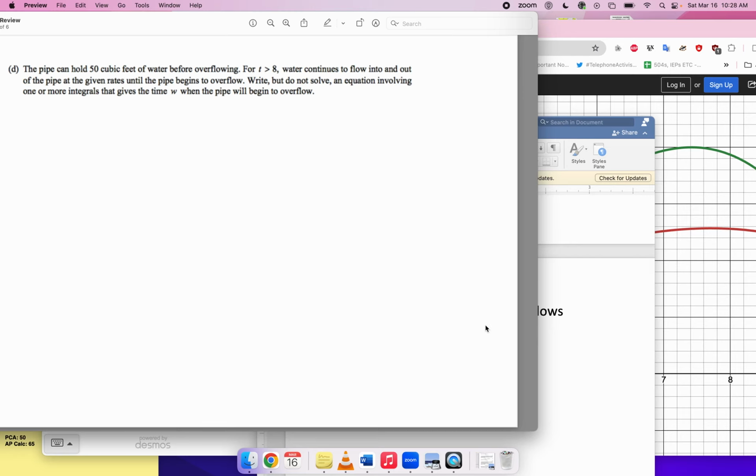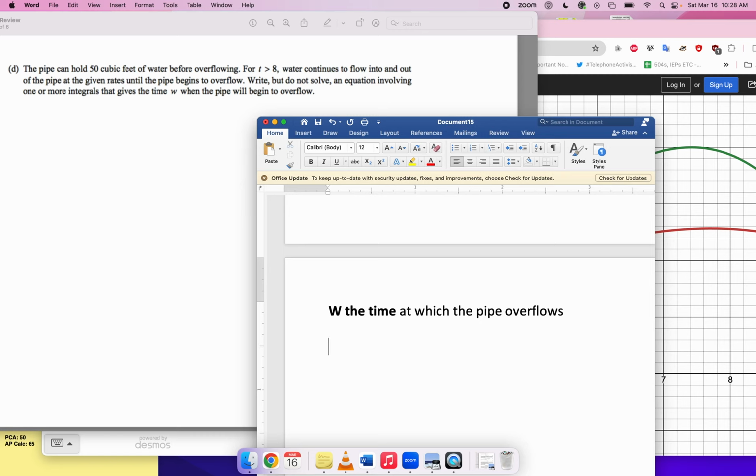that is the moment at which the pipe overflows. So here's what I'm going to do. I'm going to write an expression for the amount of water at time t, and then I'm going to simply set that equal to 50.